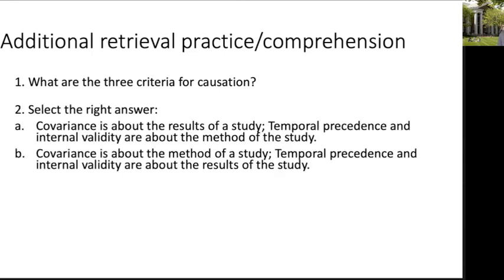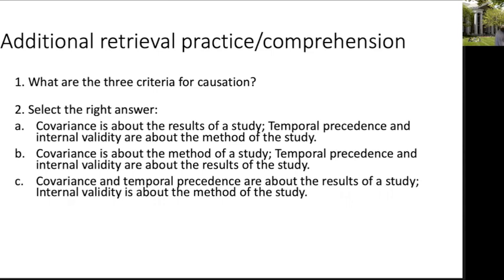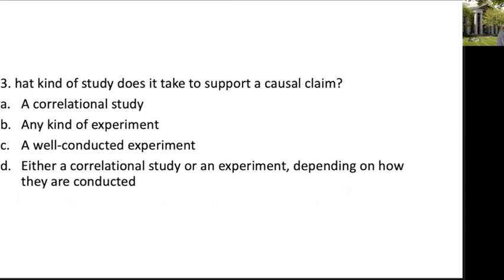Here's a multiple choice question for you. What did you say? A is the correct answer. Covariance, the first rule, is about the results, and temporal precedence and internal validity are established by the study's method. And here's another retrieval practice question for you. What kind of a study does it take to support a causal claim? A well-conducted experiment.